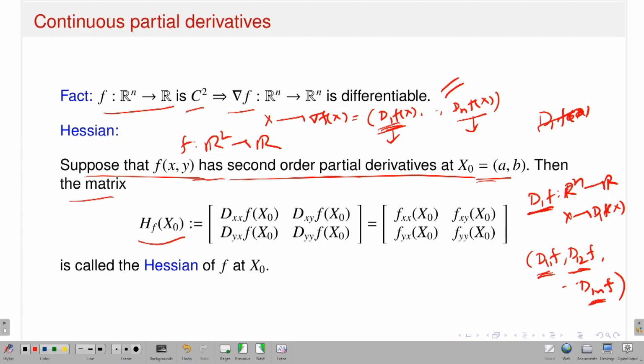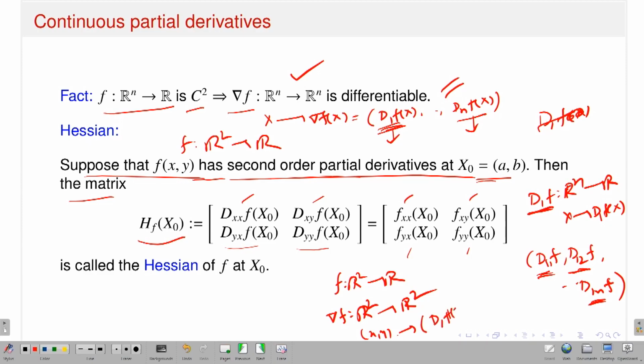What is this? This is nothing but dxx, the second order partial derivative of f at x naught, then dxy of f at x naught, dyx of f at x naught and dyy of f at x naught, or in the same notation fxx, fxy, fyx and fyy. Because if I have a function from R2 to R, let me tell you this fact also: what is my gradient map? This is a map from R2 to R2. And how does it act? If you say this is (x, y), it goes to d1 of f and d2 of f.